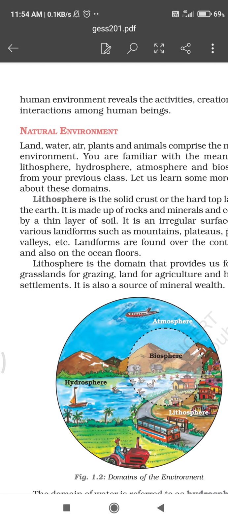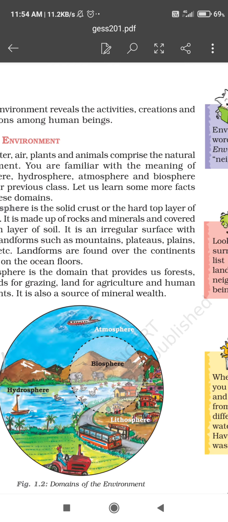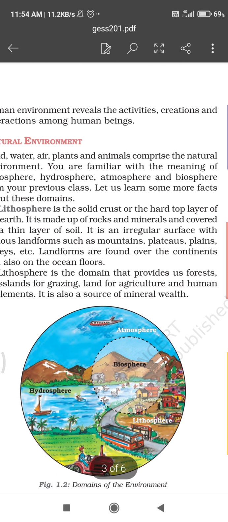Why is our lithosphere important? Why do we need lithosphere? We need land for forest, land for grazing animals, land for agriculture, land for human settlement. So all works can be done on lithosphere. So lithosphere is very important to us. We cannot live without lithosphere. Mineral resources are also found in our lithosphere.